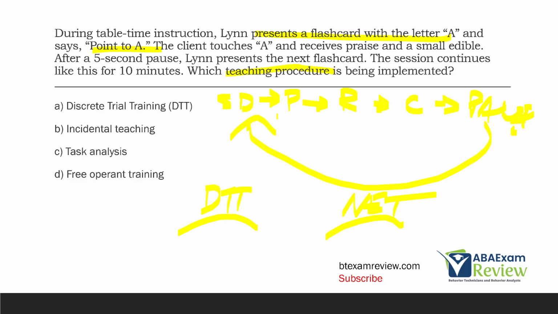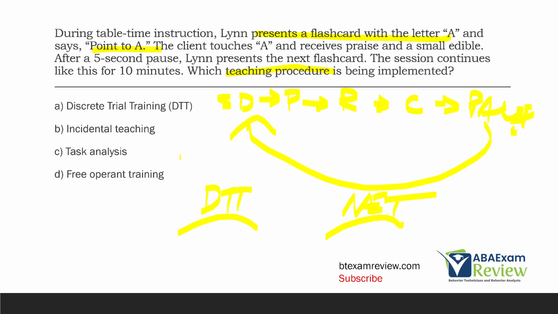With an incidental teaching method, or NET or naturalistic, we're not arranging it like that, right? We're using the natural environment to take opportunity to teach certain skills. It's not a task analysis, because remember, a task analysis is the process of creating a task chain, where task chaining is what we're teaching.